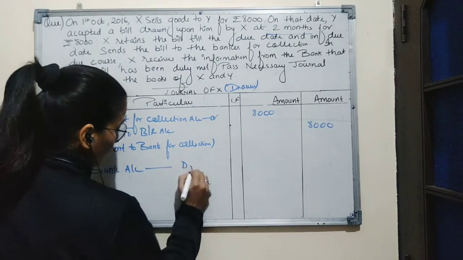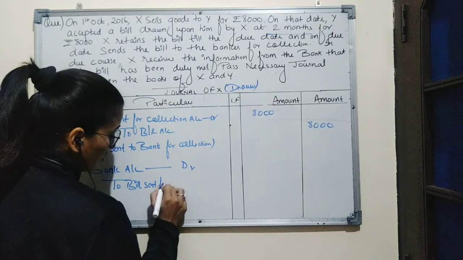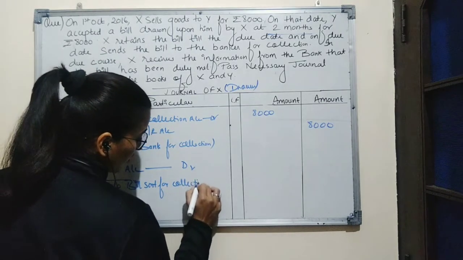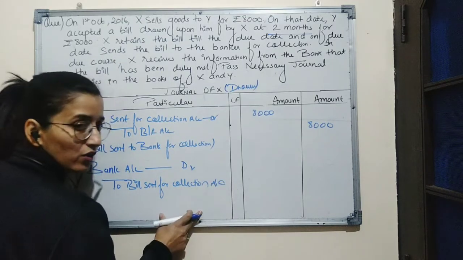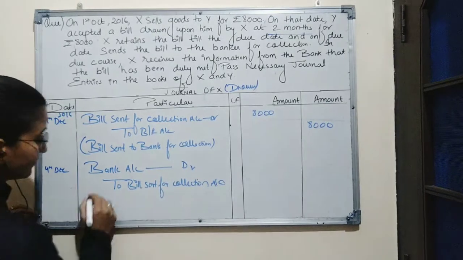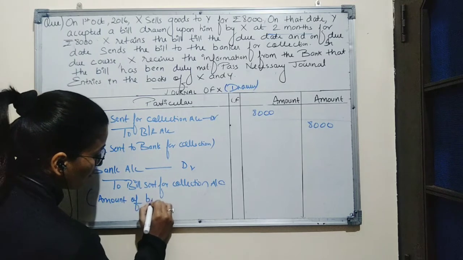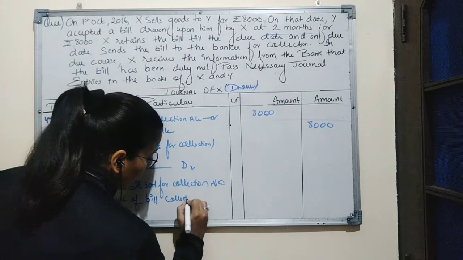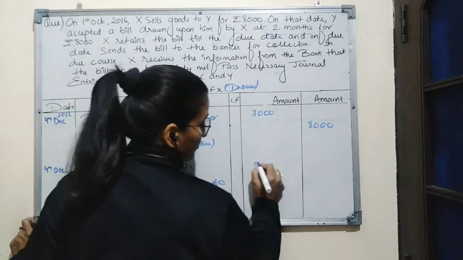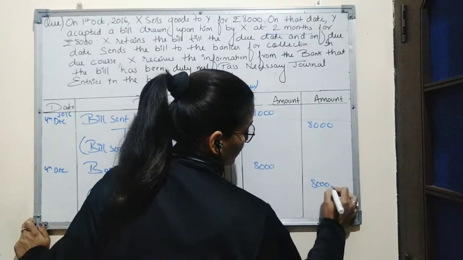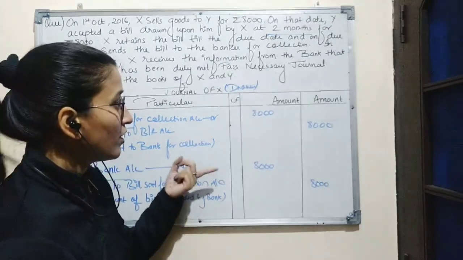Bank account debit to bill sent for collection. As this account is a personal account, so it will be credited when the actual amount of bill is received by bank. So here narration will be amount of bill collected by bank 8,000. So these are the entries which are to be recorded in the books of drawer.